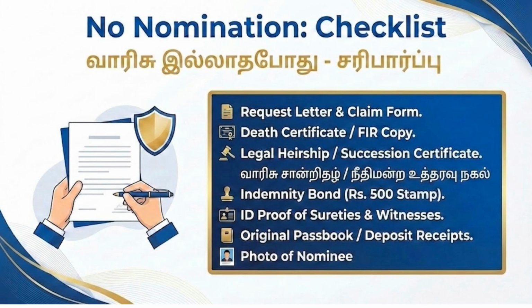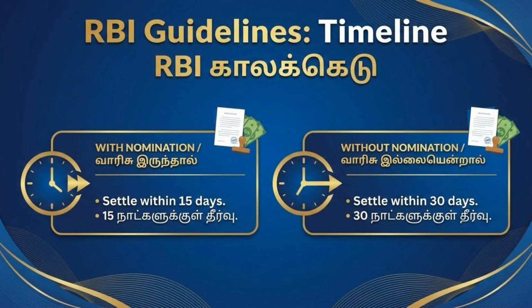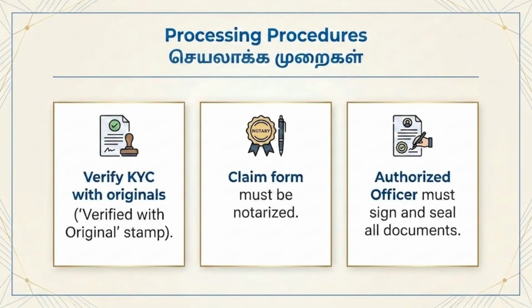If the claim is without nomination, the claimant needs to provide the original death certificate, the claimant's ID and address proof, and any of the claimant proofs previously mentioned. The process for settlement with nomination is straightforward. Submit the claim form and documents, and once verified, the payment will be made to the nominee. When settling a claim without nomination, the bank will calculate the amount, obtain the required documents, and issue an advertisement or public notice before settling the claim.